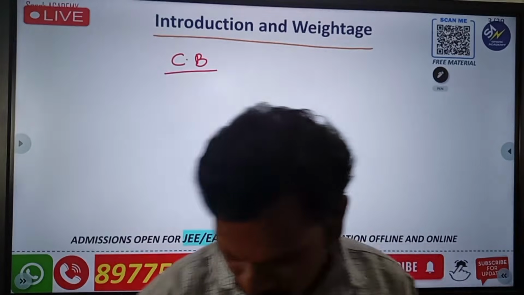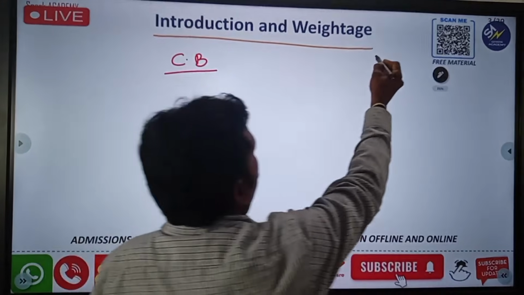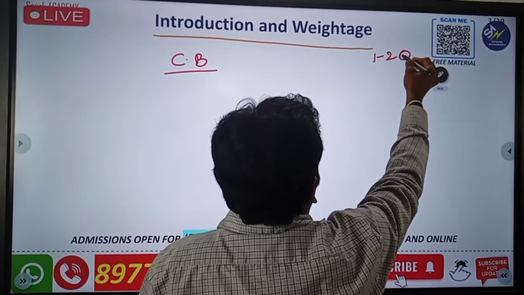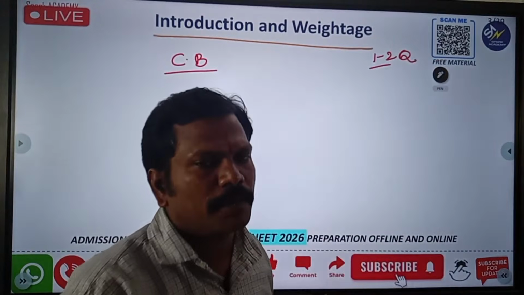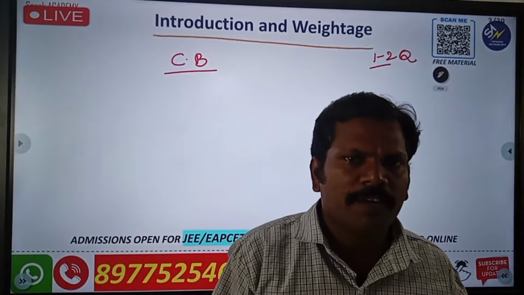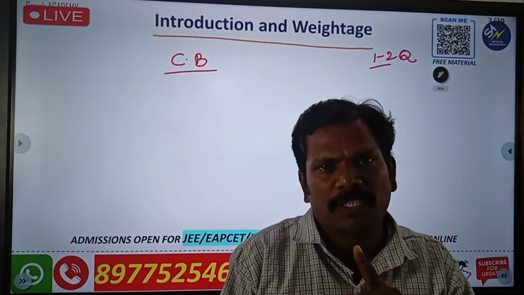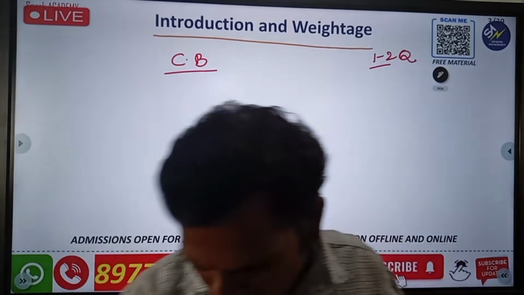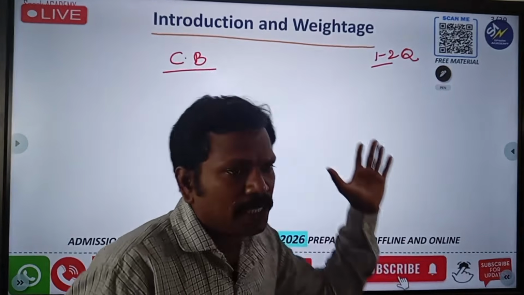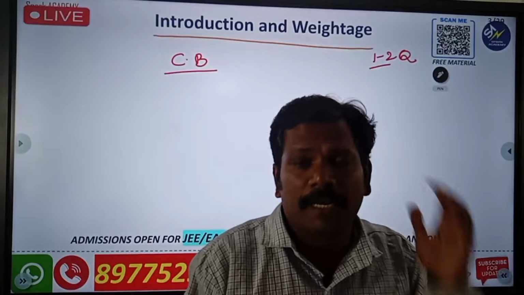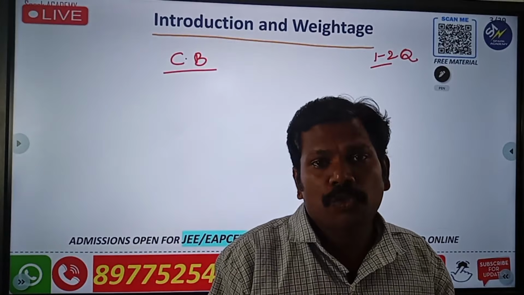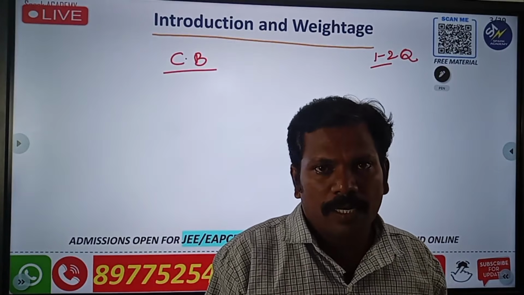Weightage is 1 to 2 questions. If it comes in EAMCET, it will be 1 mark. Whenever they ask in NEET, it is weightage of 4 marks and -1 for the wrong answer. For EAMCET, it will be 1 to 2 questions. Depending upon the variation of the examination, you will get a little variation in the questions.